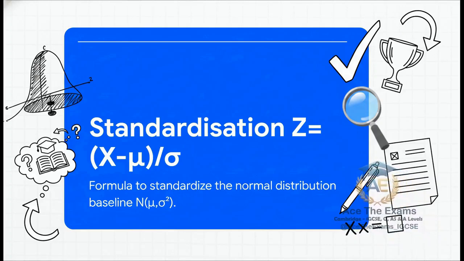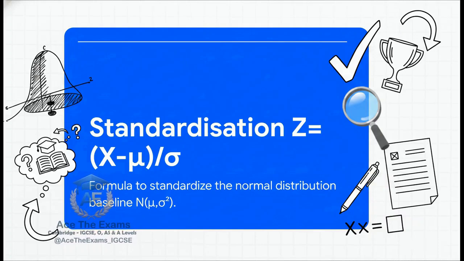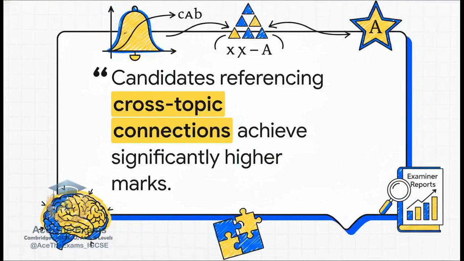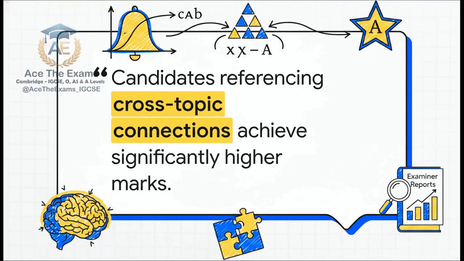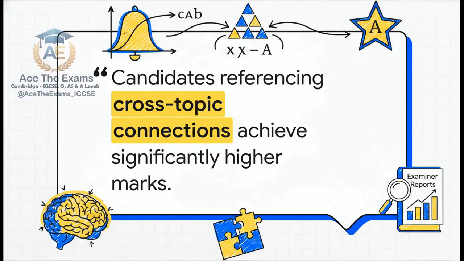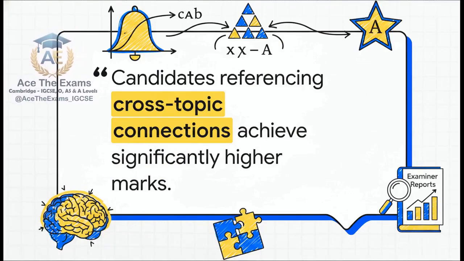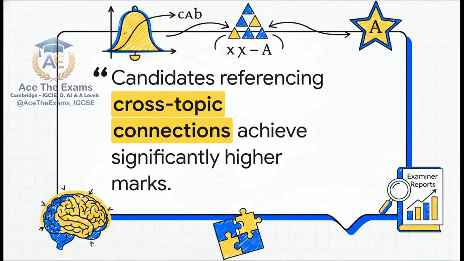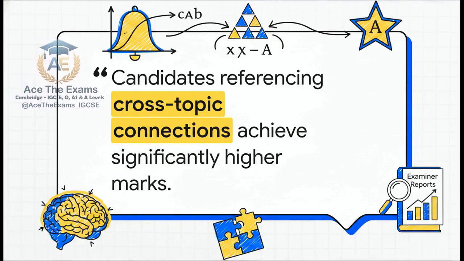You must strictly define x as the random variable representing your specific real-world context before you even touch the z formula. If you don't define the terms you're standardizing, your structural foundation collapses on step 1, and the examiner stops awarding method marks. Our avatars, Alex and Sam, start debating this exact point. Alex just wants to list the textbook data inputs and move on. But Sam fights to build a flexible analytical thesis link to unlock those top-tier bands.